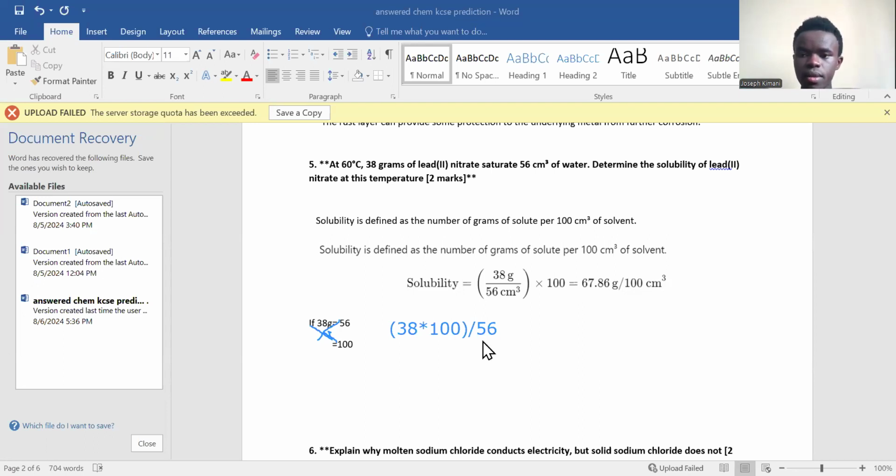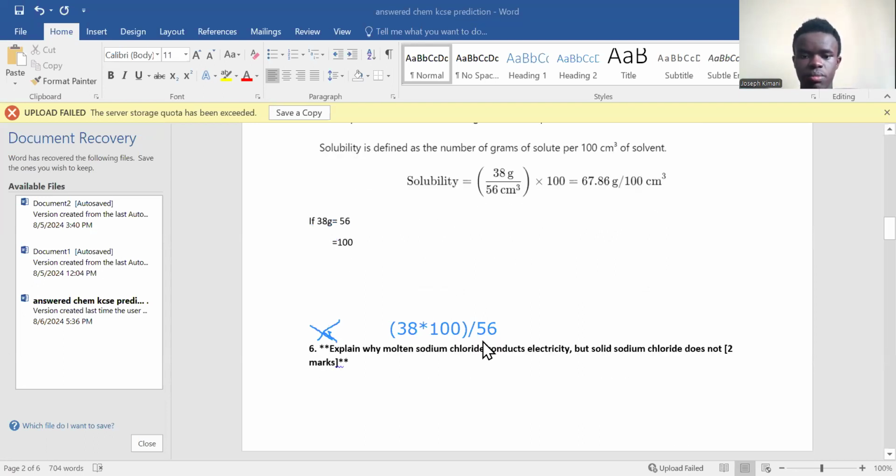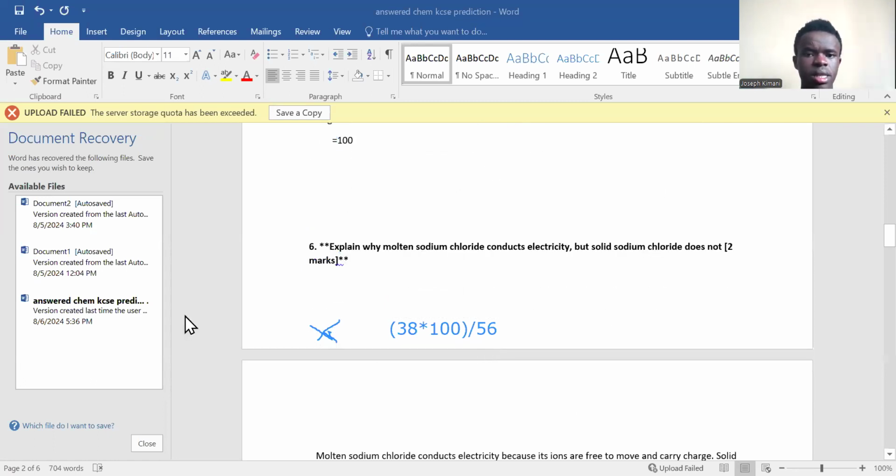Now, let's go to the next part. Let me erase this one first. Explain why molten sodium chloride conducts electricity, but solid sodium chloride does not. So think about it. It's the same substance, sodium chloride, but in molten form it conducts electricity, and in solid form it does not conduct electricity.